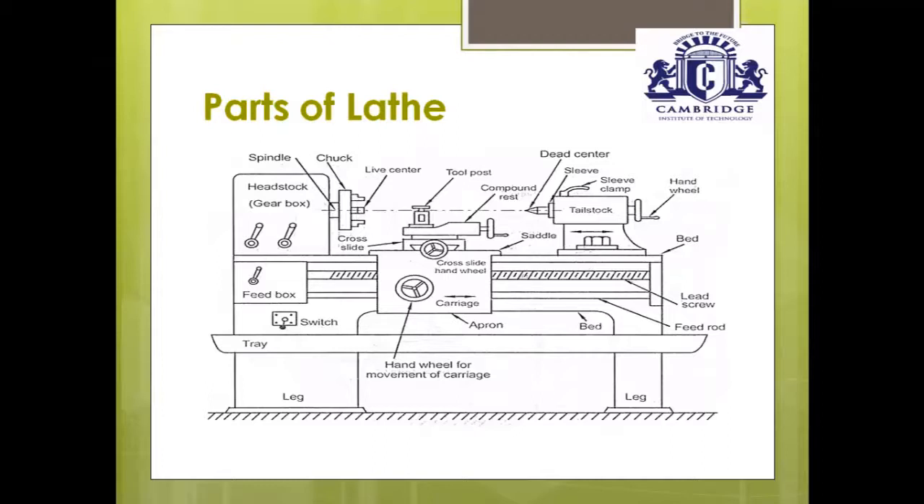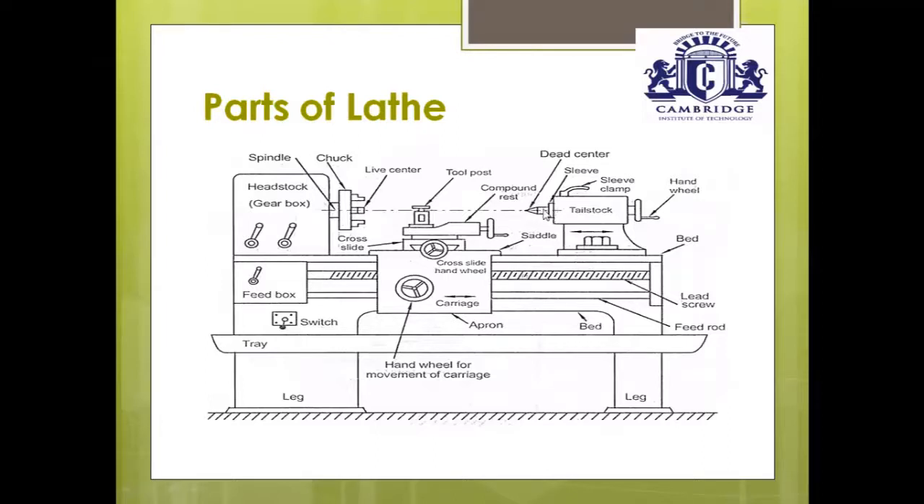Then another important part is the tailstock assembly. It has a sleeve. The sleeve moves to and fro inside the tailstock assembly by rotating the hand wheel. This tailstock is mounted on the bed at the outer guideway. The tailstock moves to and fro over the surface of the bed, which is supported by guideways. And this is a very important part, the dead center. The dead center is placed inside the sleeve. The main function of the dead center is to support the other end of the workpiece.